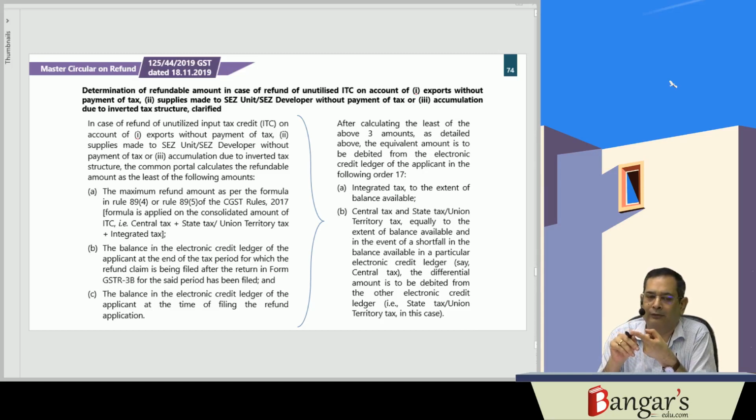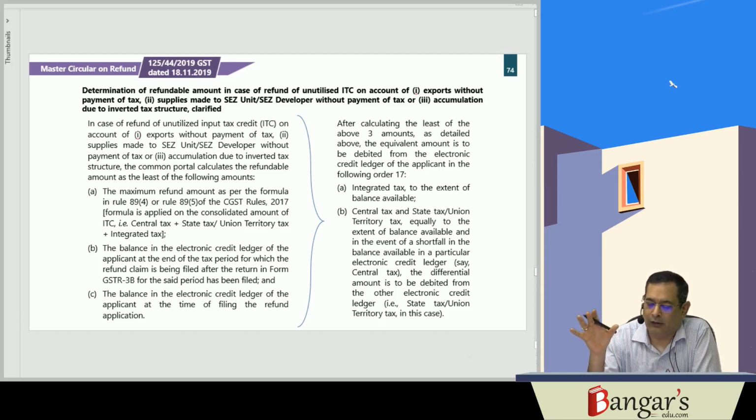Then whatever balance is there in the electronic credit ledger at the end of the tax period for which the refund claim has been made, after we have furnished the GSTR 3B of the relevant tax period. What is the balance in the electronic credit ledger at that particular point of time? One is as per the formula, the other is about the balance, and the third one is the balance in the electronic credit ledger of the applicant at the time of making the refund application. So the least of the three refund will be granted, and in that particular circumstance the refund will be granted in this order.